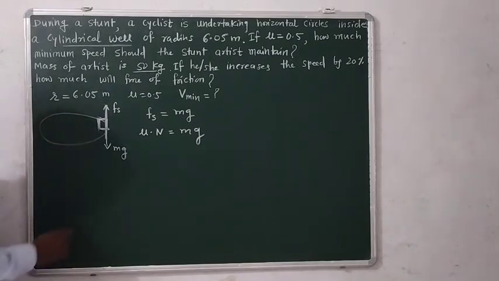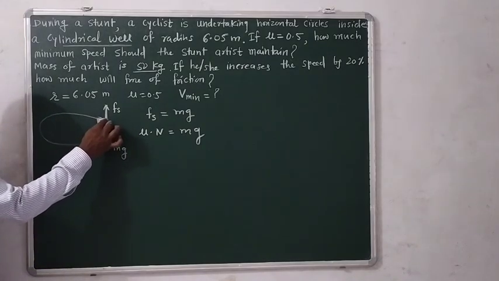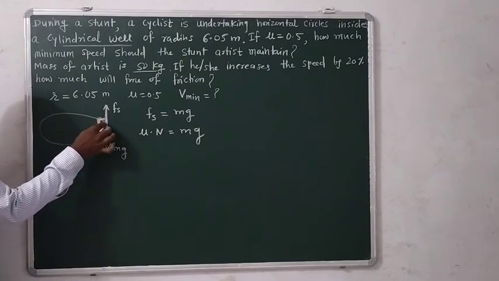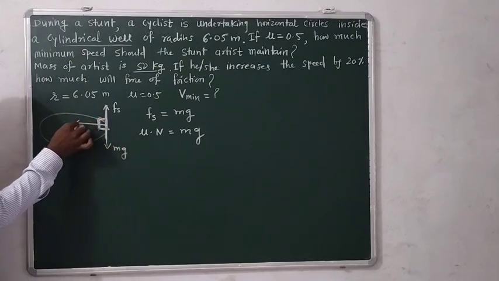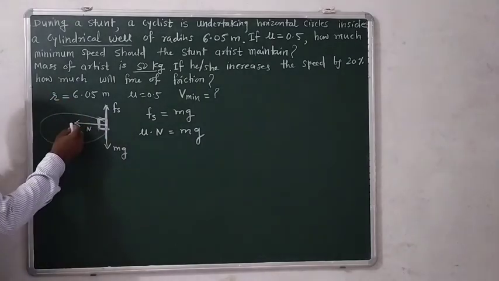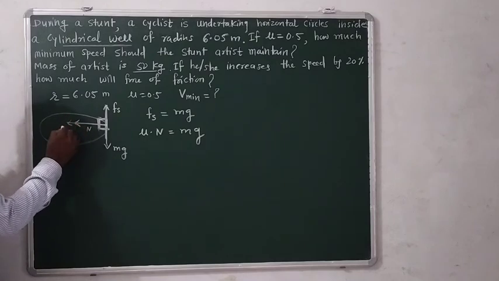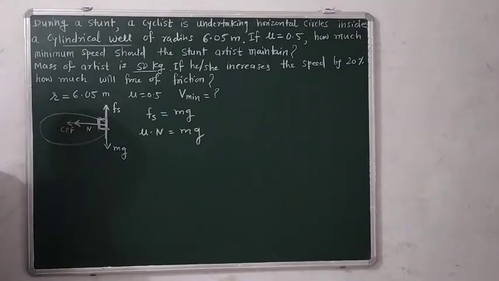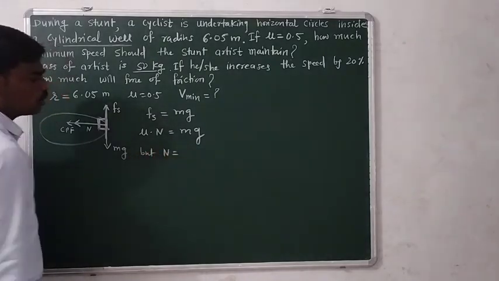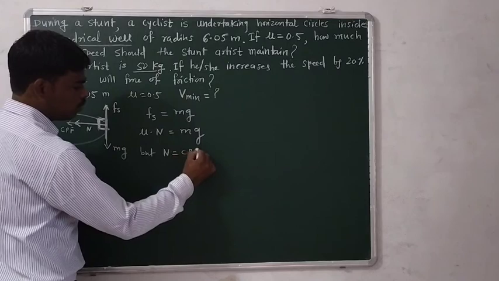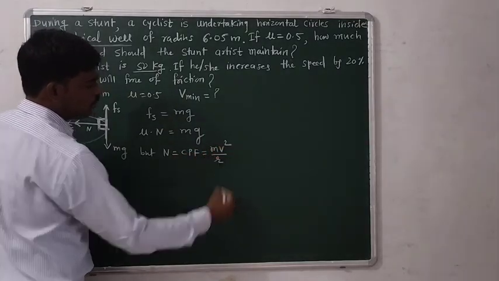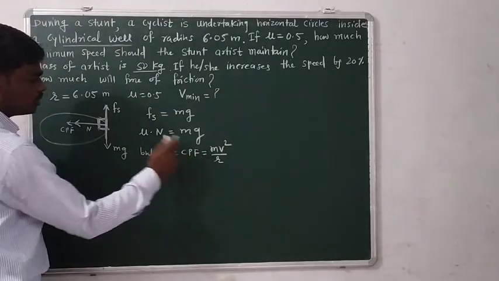Now see in this diagram, the normal reaction is given by the wall of this cylindrical well, and this normal reaction will provide the necessary centripetal force, CPF. That means here the normal reaction is equal to the centripetal force, and we can write centripetal force as mv square upon r. Substitute this value here.